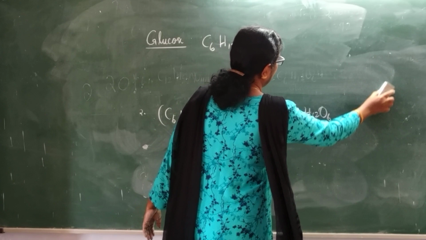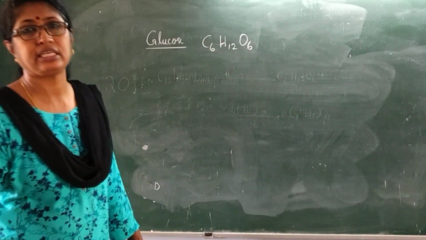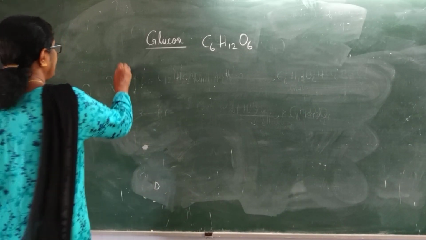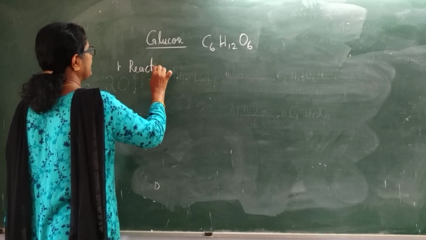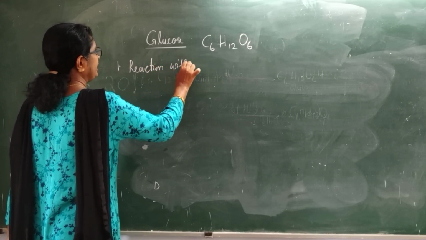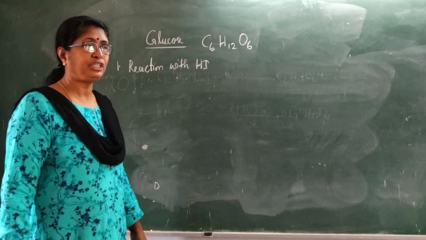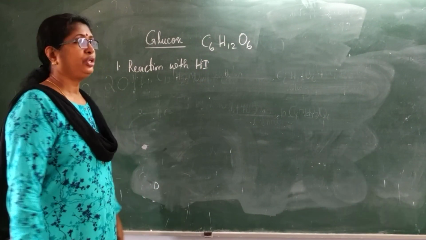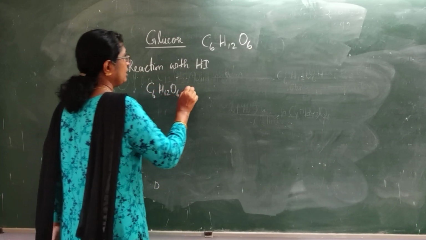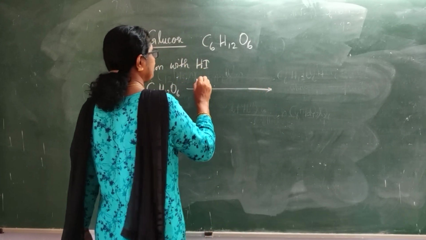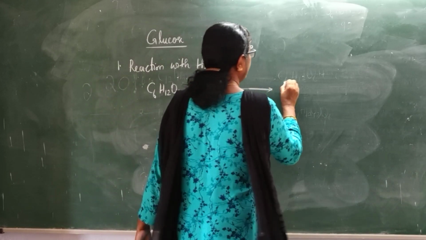Now how do we elucidate the structure? We will have to study certain reactions of glucose. The first one is the reaction with HI. When glucose, C6H12O6, is heated continuously with hydrogen iodide, you will get n-hexane.